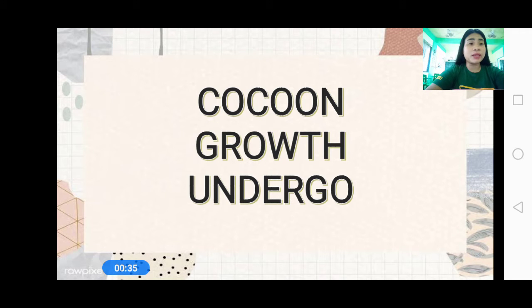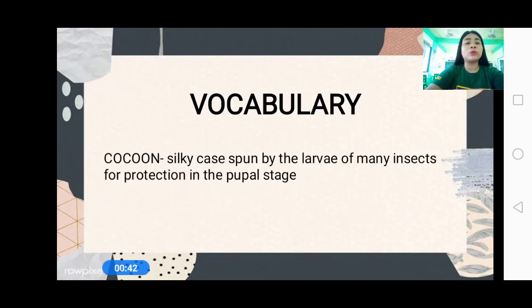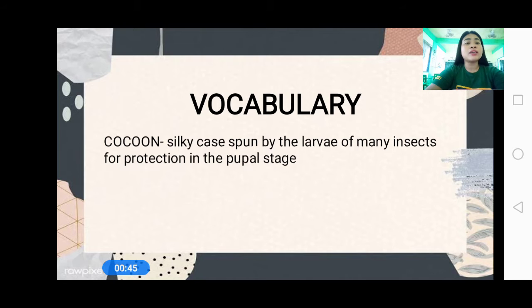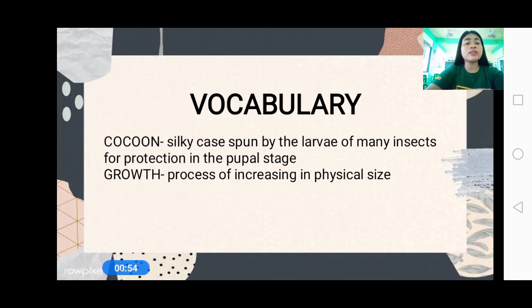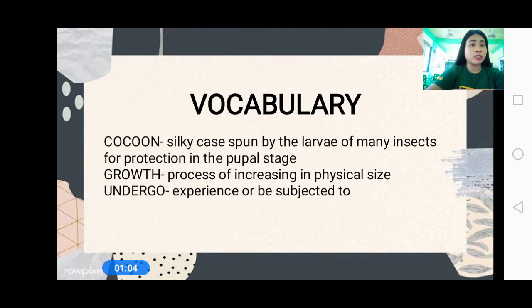So, do you know the meaning of the words? Okay, so let us know the meaning of the words, everyone. When we say cocoon, that is a silky case spun by the larvae of many insects for protection in the pupal stage. That is cocoon. And when we say growth, that is the process of increasing in physical size. And when we say undergo, experience or be subjected to, that is undergo. So those are the meaning of the words.